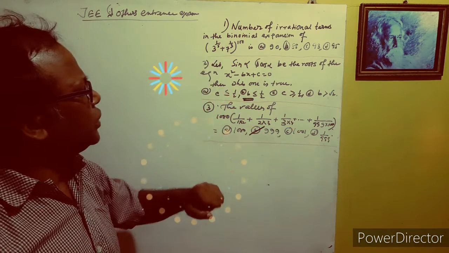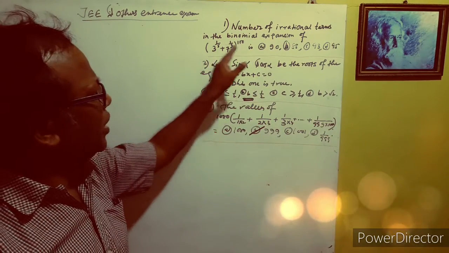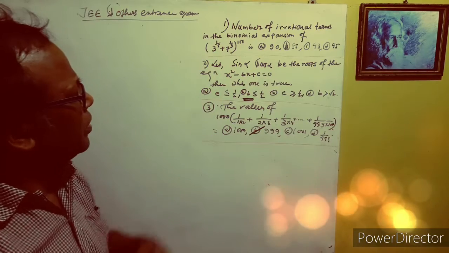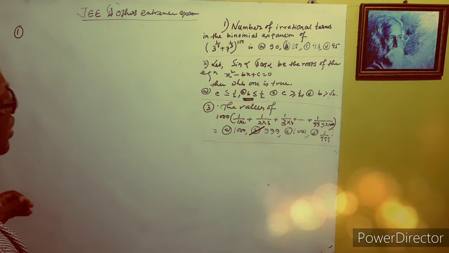See, in that question, the number of irrational terms in the binomial expansion. How many irrational terms are there in this expansion? Okay, how many?